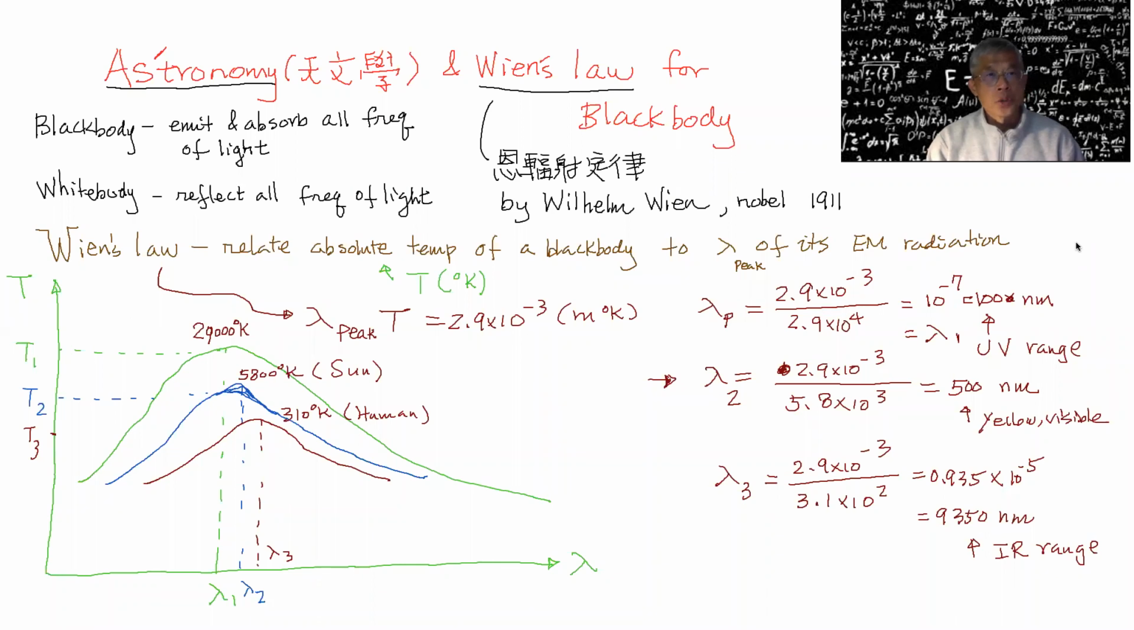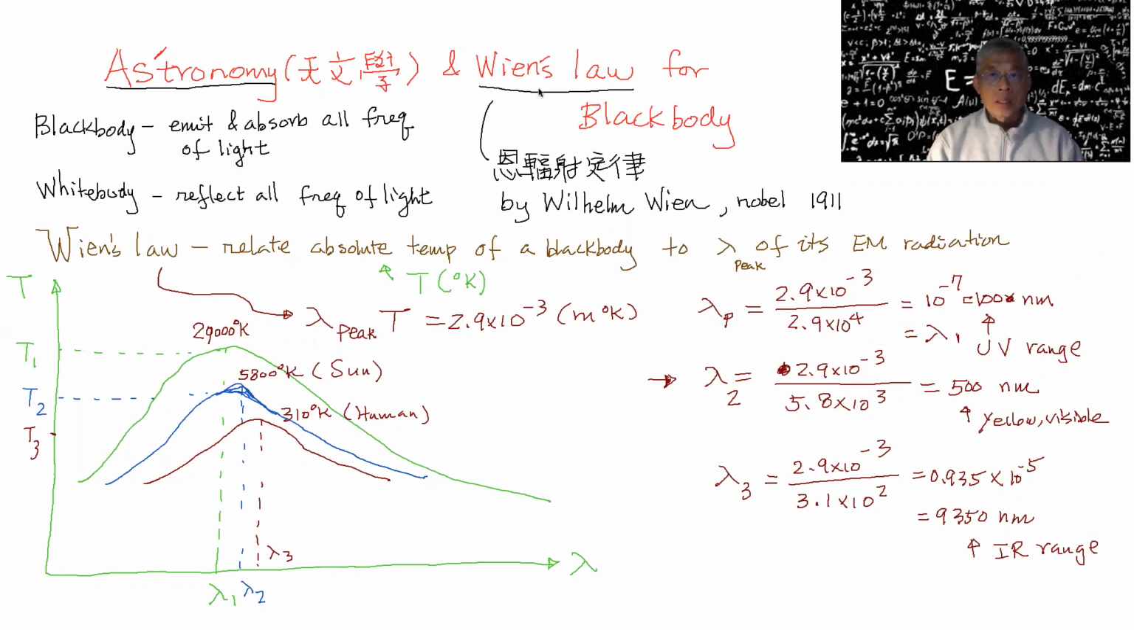We're going to talk about astronomy introduction. In Chinese, it's called 天文学. 天 means sky, 文 means literature, and 学 means study.